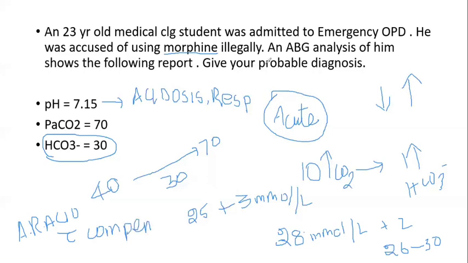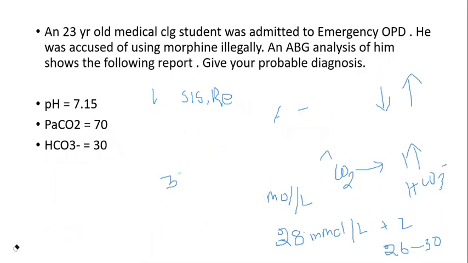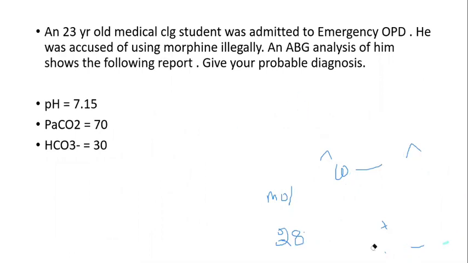Okay, so this is about this question. By seeing the morphine itself, you can answer that it is an acute respiratory acidosis. So we also have to look at the history. History can also give a clinch about our diagnosis. So this is about this case. I hope I have given some idea about acid-base analysis.